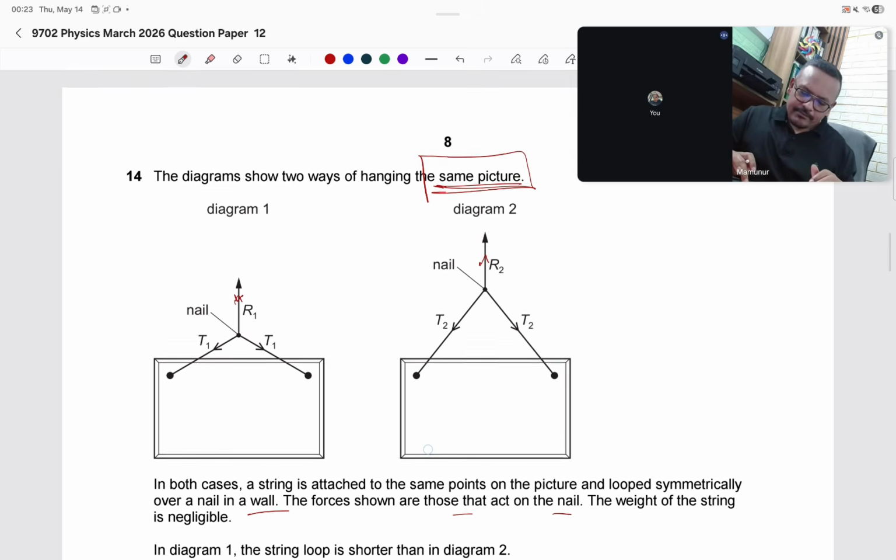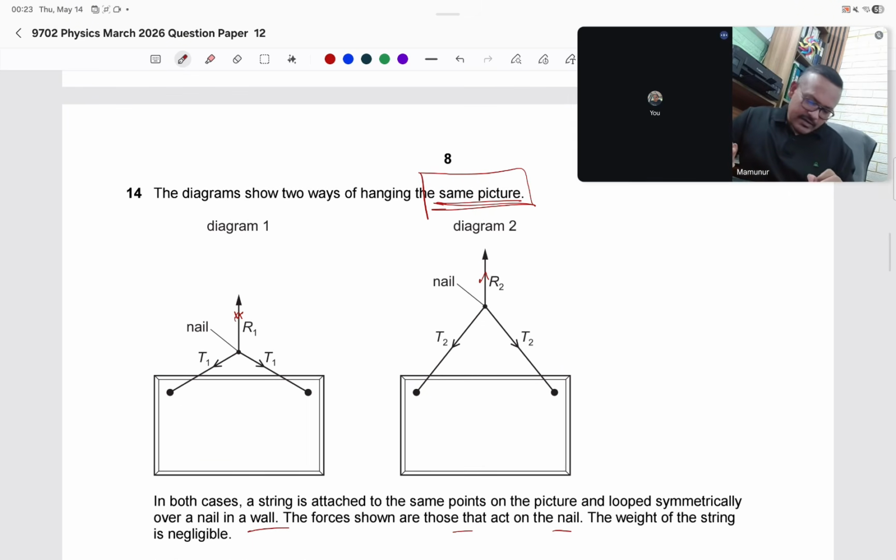T1 will be greater. Why? Because if the angle increases, the value of cos theta will decrease, so T needs to be increased.